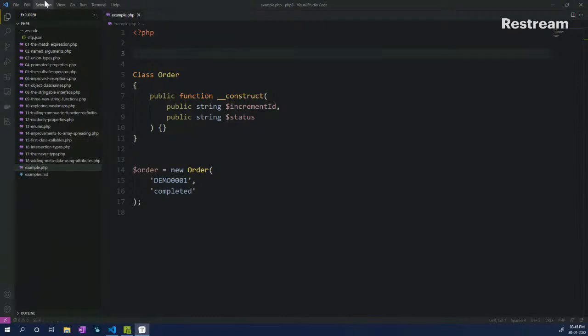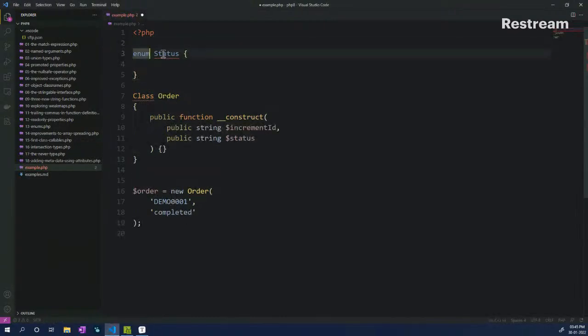So now let's say that I declare this class called enum. Here, this is a different keyword which is called enum. Again, please ignore the errors that are coming in, because PHP 8.1 is not supported in my VS Code right now. So enum, and then the name, which we are putting in as Status. Now here I will put in certain cases.